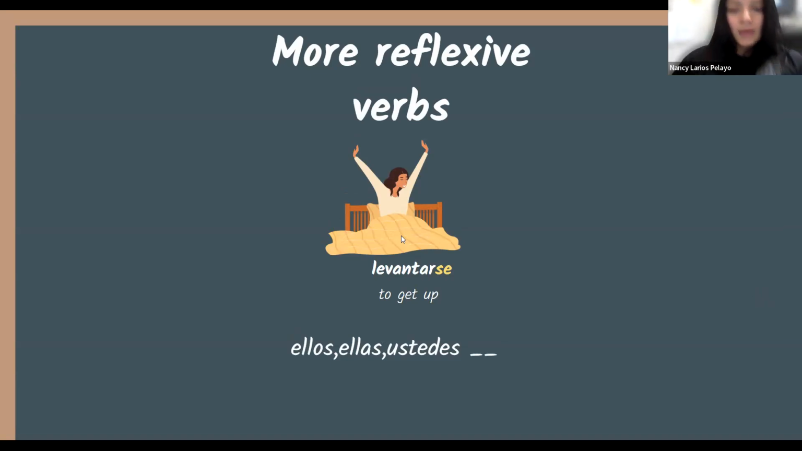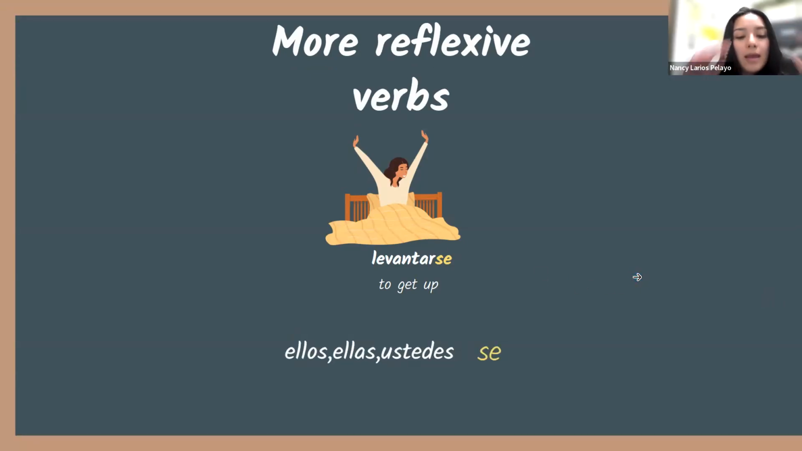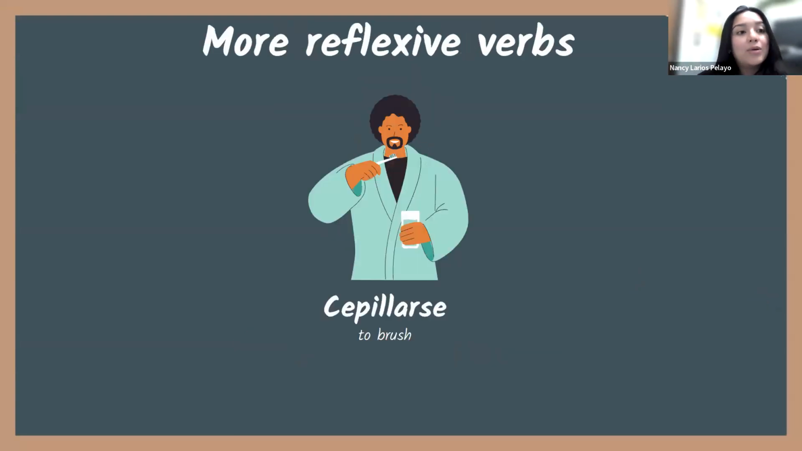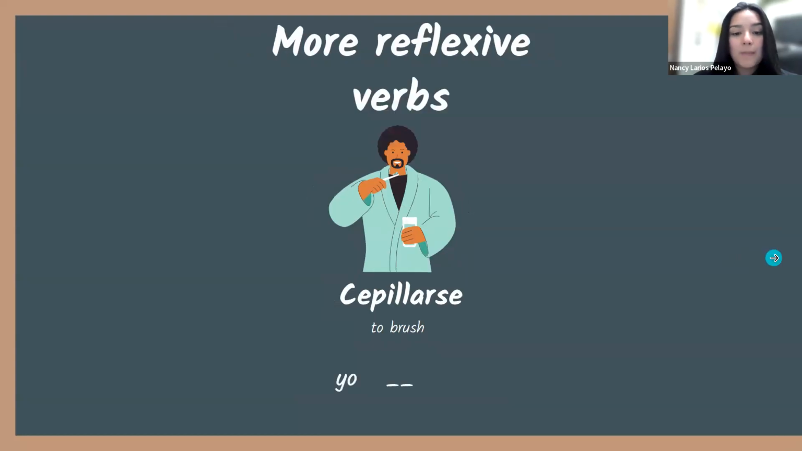Muy bien. Vamos a seguirle con estos. Ellos, ellas, ustedes se levantan. Excelente. Levantan, ¿sí? Ahora tenemos este otro verbo reflexivo. So this is a different one. Cepillarse, ¿sí? To brush. En esta imagen se está cepillando los dientes, ¿sí? Cepillarse los dientes. To brush your teeth, ¿sí?